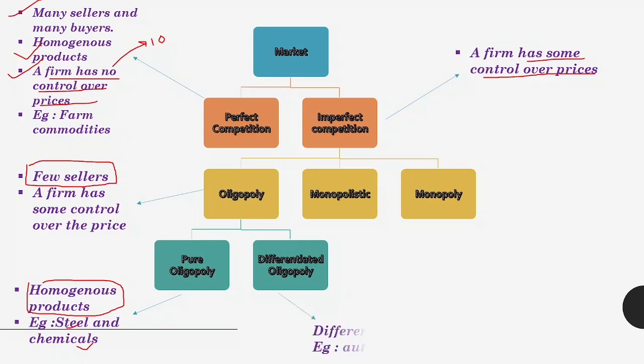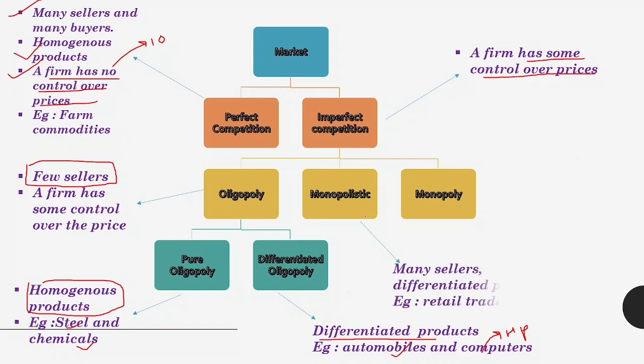Now differentiated oligopoly, as the name suggests, the products are differentiated. For example, the automobile and computer industries. You can take the example of HP and Dell. They sell their computers with some different kind of product orientation, right? There is a difference in product design and so on. Now another is monopolistic. Monopolistic has many sellers, so do keep this in mind. In differentiated oligopoly, we have few sellers. There are not many sellers of automobiles and computers, there are few sellers. While in monopolistic there are many sellers.